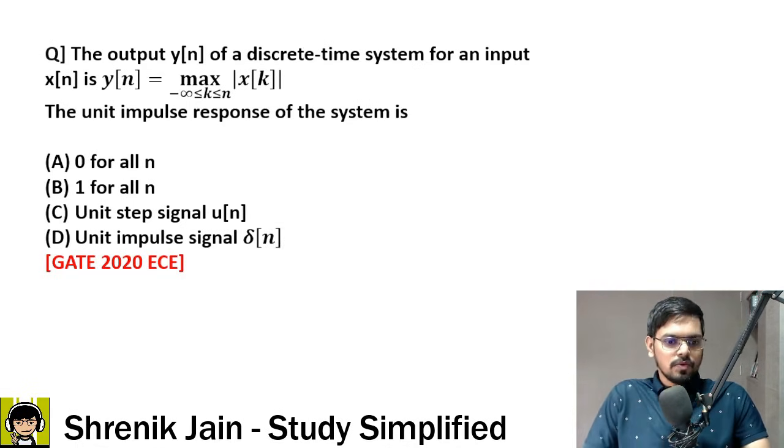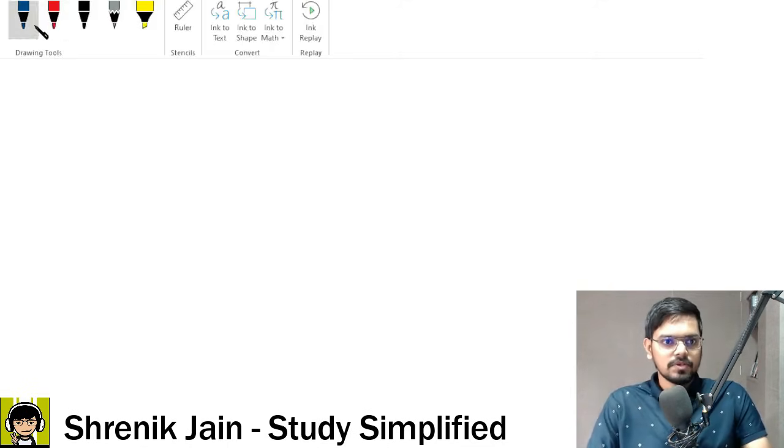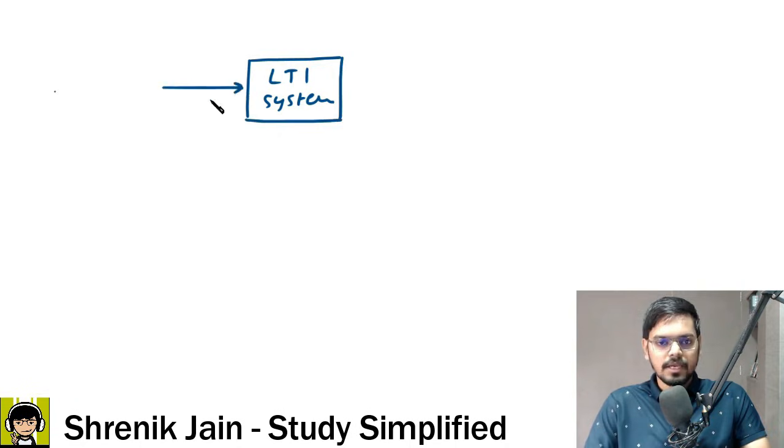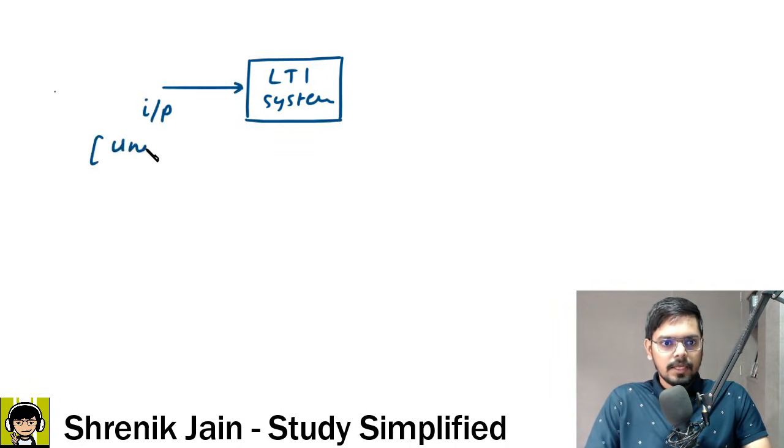Okay, so that was the concept. Then comes the calculation. So let me write the concept first. This is your LTI system, linear time invariant system. You are giving input to this system. And what is the input? Sir, the input here is unit impulse input.